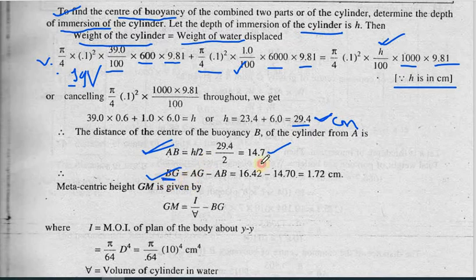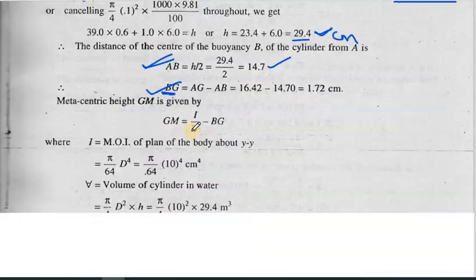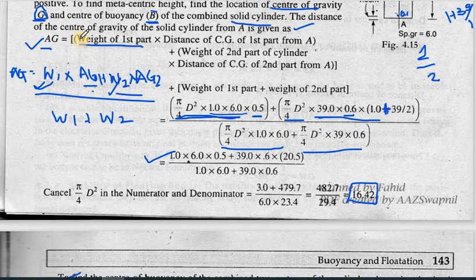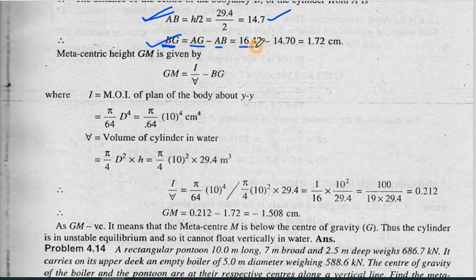And BG is generally equal to AG minus AB. We have got the value of AG, which was coming out to be 16.42. So 16.42 minus 14.70. So the final value of BG is 1.72 centimeter. Now we can calculate the metacentric height.